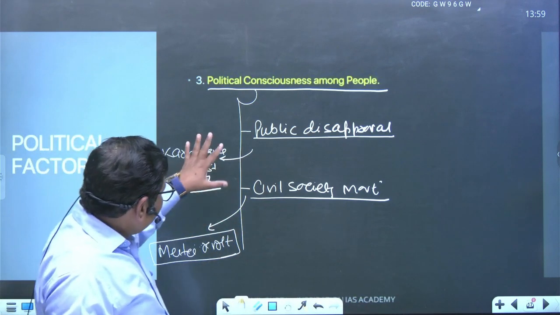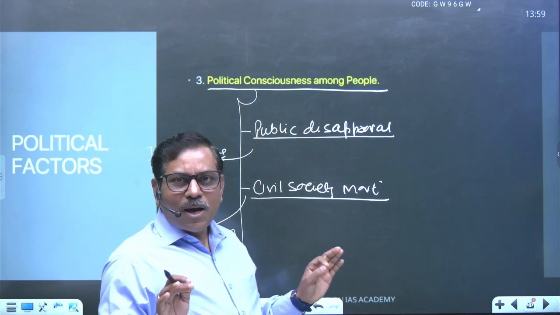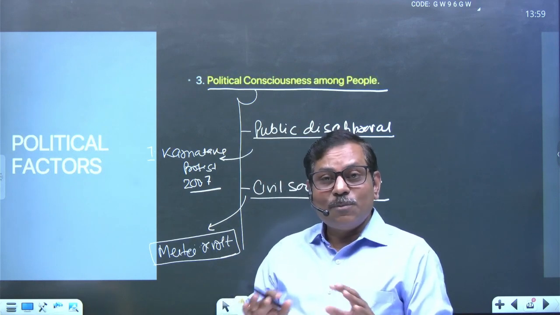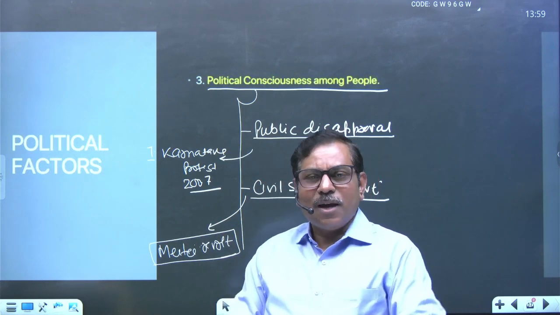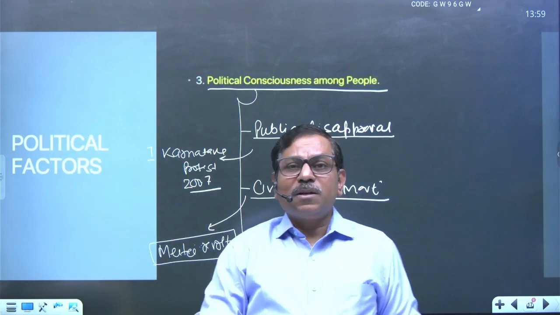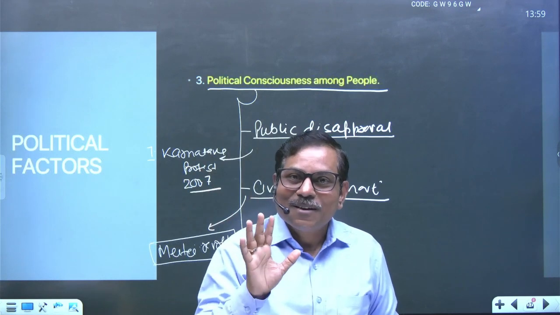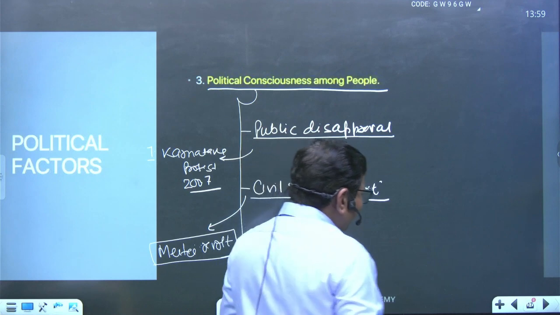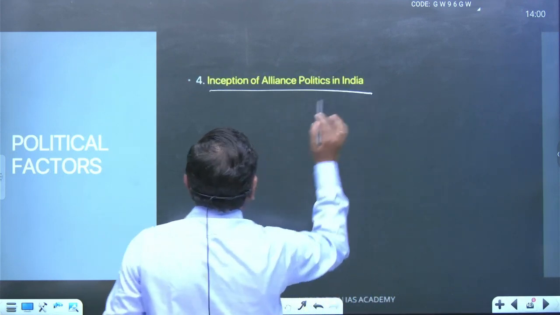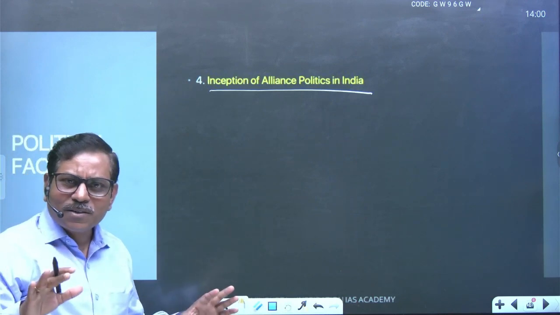तो based upon that it justifies the political consciousness came into being in the people, and people can understand what the right, what the wrong, and based upon that has to take the decision. Has given the one message to the union leadership is, sir, you have to use your authority under the constitutional setup, right? And अब देखो last important area, what is called inception of alliance politics. Alliance politics like the coalition politics, coalition government.